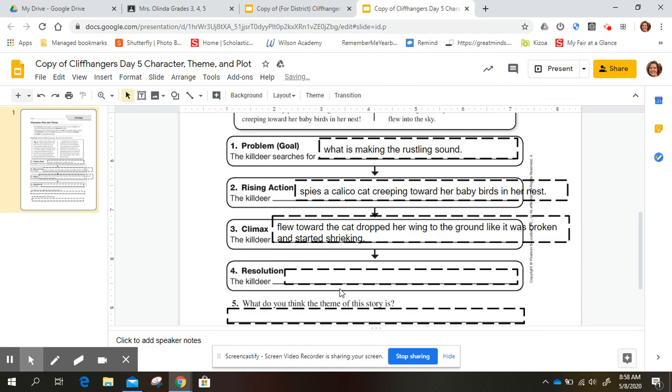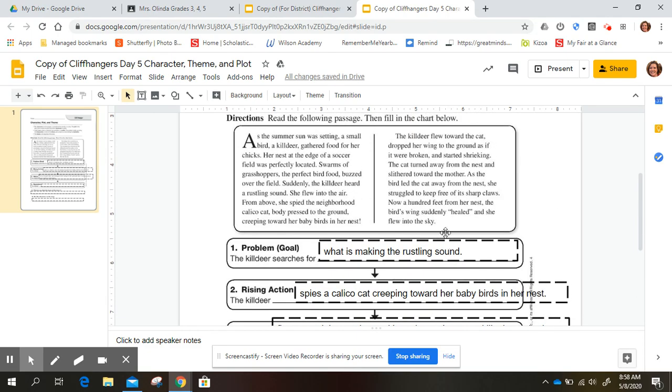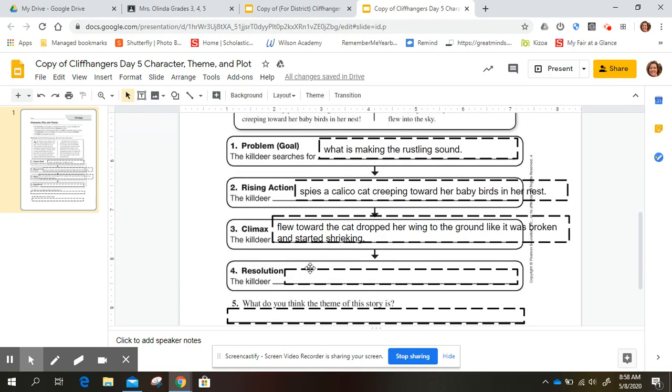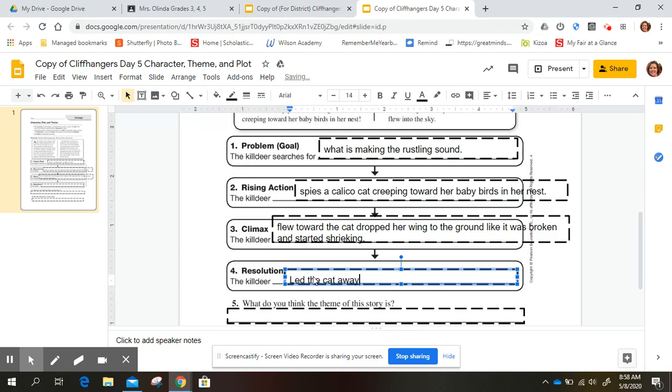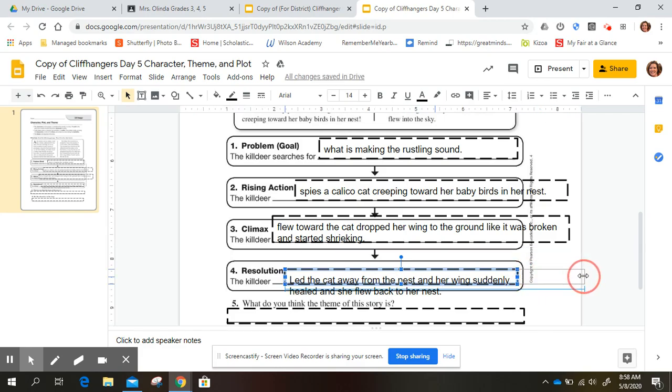All right. And it says, what was the resolution? So how did she solve her problem? As the bird led the cat away from the nest, she struggled to keep free of its sharp claws. Now 100 feet from her nest, the bird's wings suddenly healed and she flew back into the sky. So the killdeer led the cat away from the nest, and her wing suddenly, now we know that there was nothing really wrong with her wing, healed, and she flew back to her nest. She was just pretending that her wing was broken so that the cat would come after her.